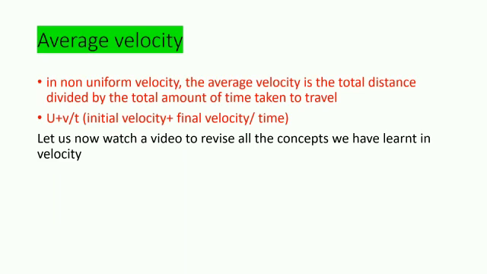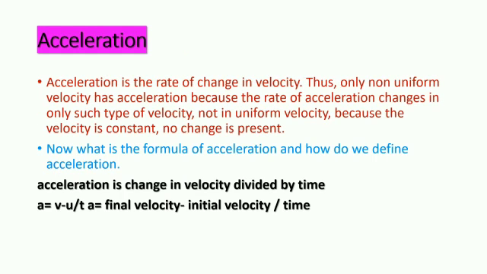Average velocity is similar to speed. In this case, it is total displacement divided by total time. So in non-uniform velocity, the average velocity is total displacement divided by the total amount of time taken to travel. The formula is (u plus v) divided by 2, initial velocity plus final velocity divided by 2. I request you all to watch the video given in the description.